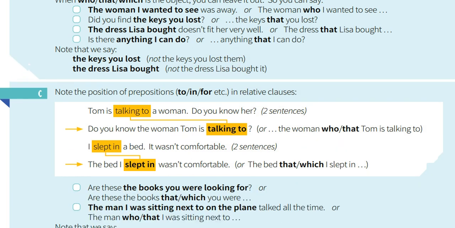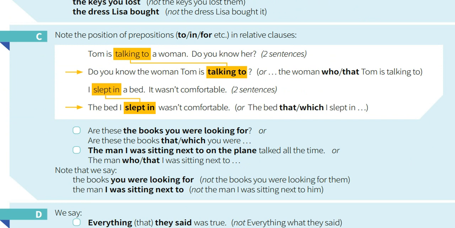Okay, let's move to prepositions. Tom is talking to a woman. Do you know her? Do you know the woman Tom is talking to? In the final exam, maybe you will find how to mix two sentences in relative clauses. So you need to understand: Tom is talking to a woman. Do you know her? You have to re-switch, like, do you know the woman? So here it's referring to a woman. Do you know the woman Tom is talking to?